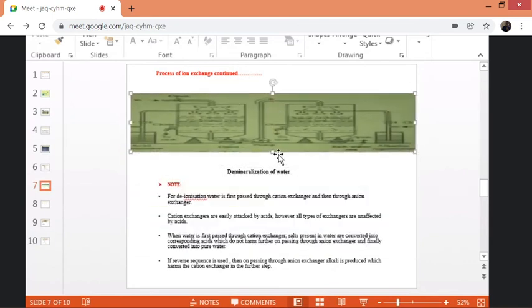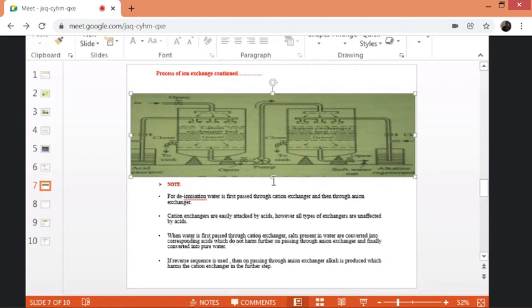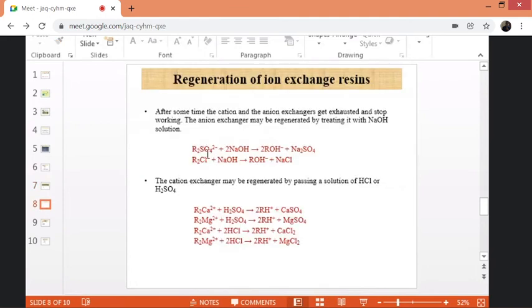Now, for the regeneration, what is happening? After some time, the anion resin bed may be exhausted with all types of anions. So simply it is washed with dilute sodium hydroxide. When it is washed with dilute sodium hydroxide, the hydroxide ions are replaced in the original space.